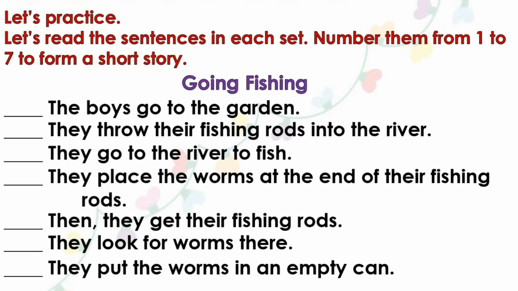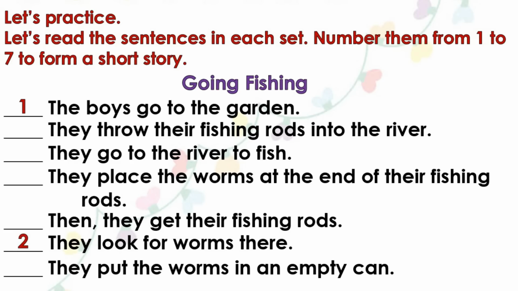Now, let's arrange or sequence the events to form a short story. First, let's find the sentence that tells what happened first. The first thing that happened is, the boys go to the garden. The second thing that happened is, they look for worms there.